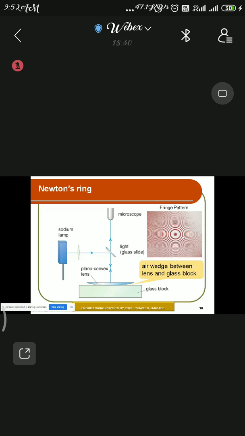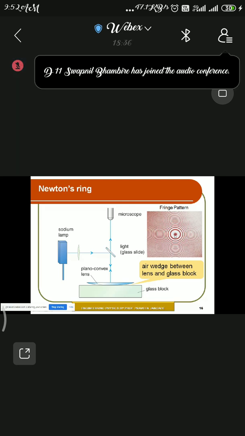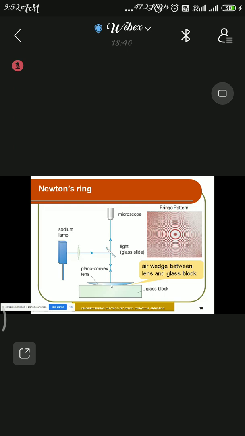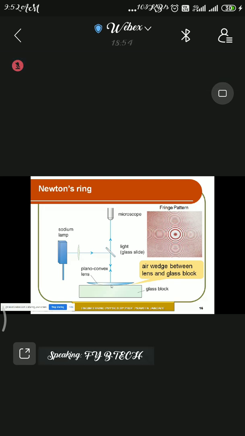Key number one is why the center spot is dark. The simple answer is that the center is a point of contact, and due to the point of contact, the thickness of the film is very less than lambda. That is, t is very much less than lambda. That you have to mention.